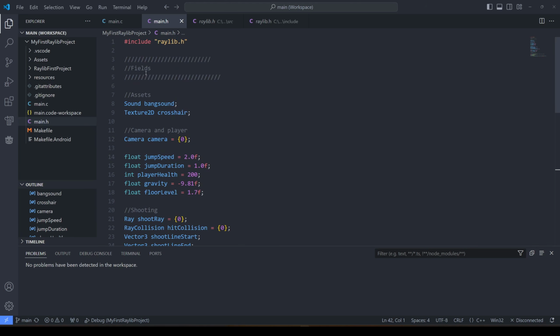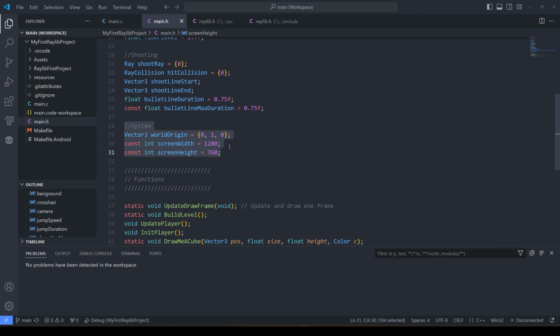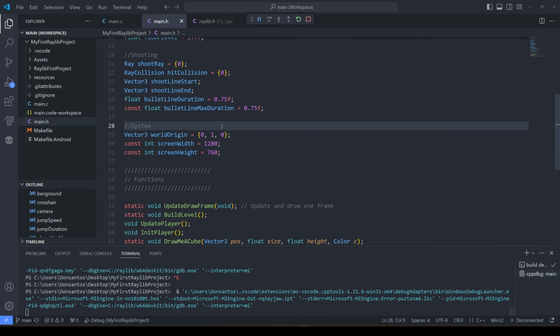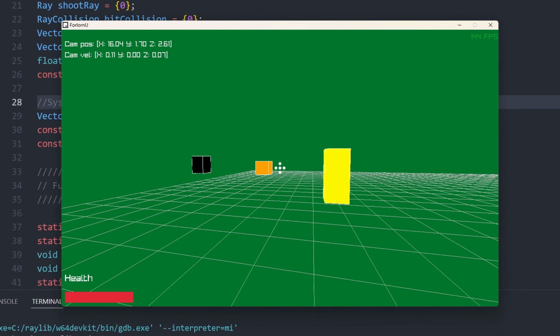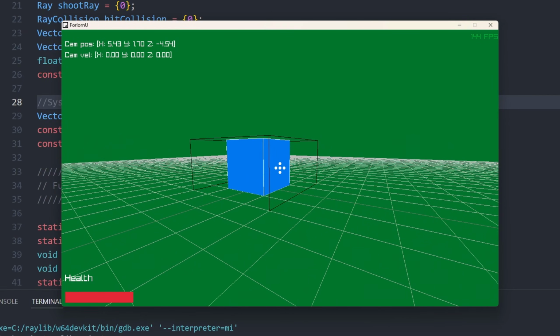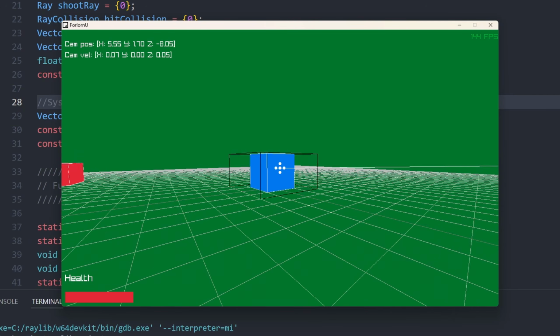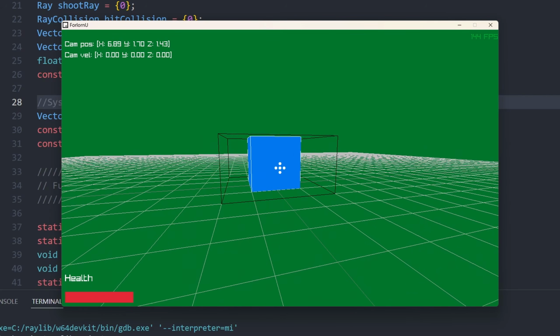What's changed since last time I showed something is obviously we have the sound and the crosshair. We also have some shooting mechanics, some bullet line max duration and stuff, and here we have some system stuff. Let me just play and show you. It's not very different. The world is still green, we still have these silly cubes, and we have this black bounding box. I can now shoot. I have a crosshair, and I can shoot.